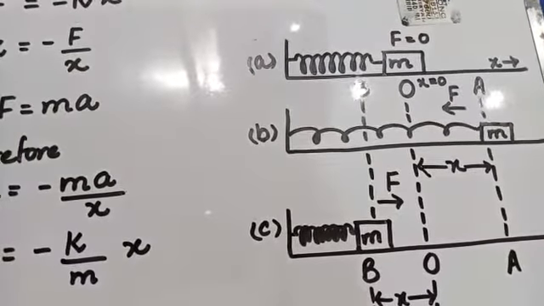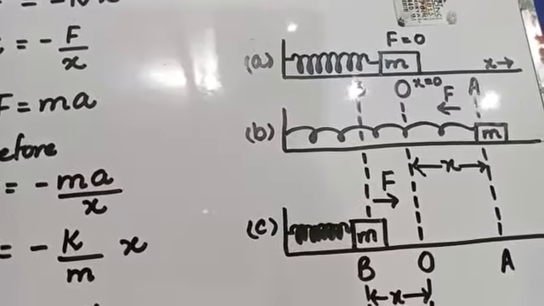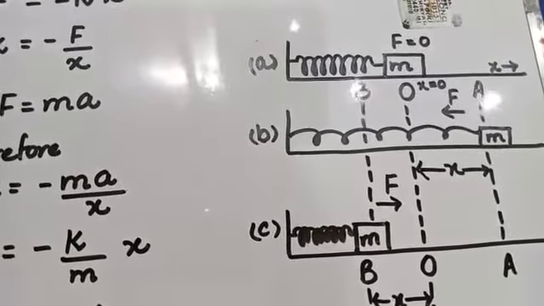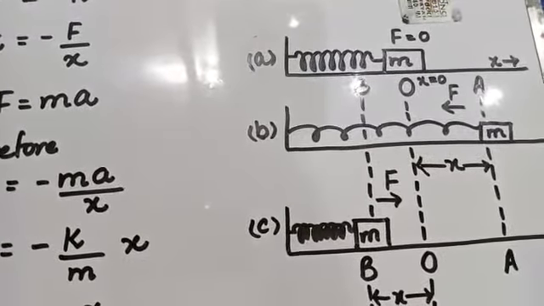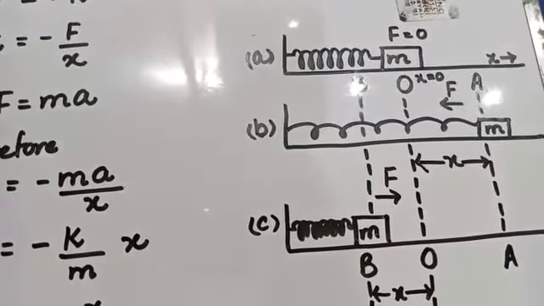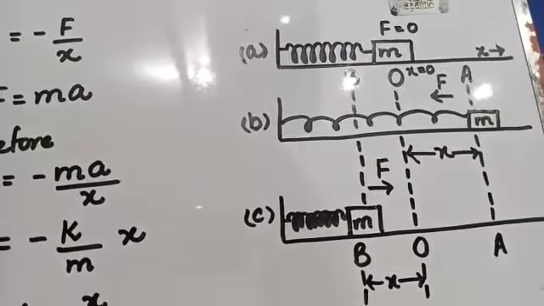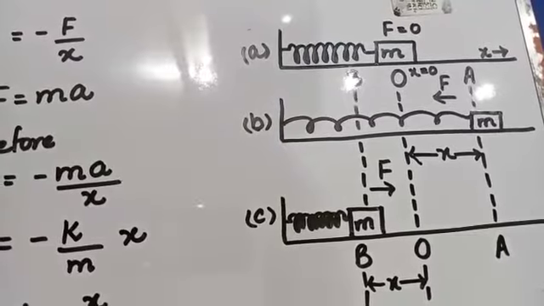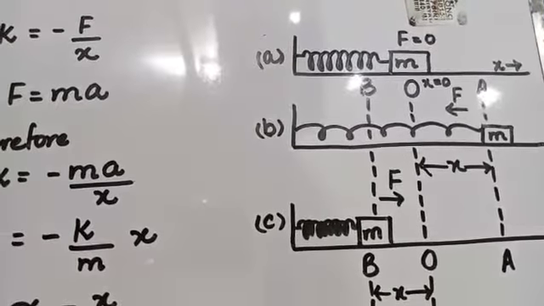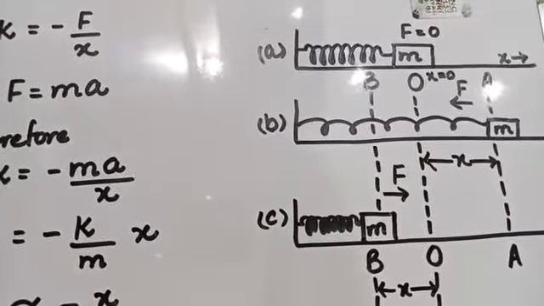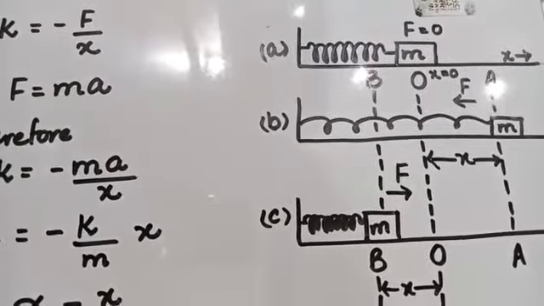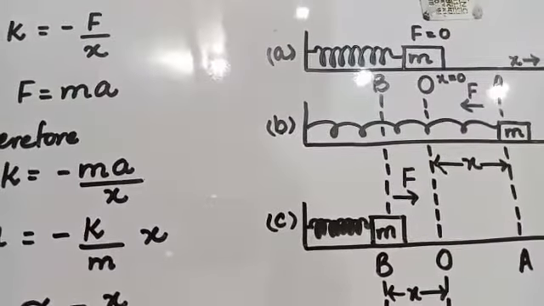Its acceleration will be maximum at the extreme position and minimum at the mean position, while its velocity will be maximum at the mean position and minimum at the extreme position. Due to these characteristics, the motion of the body is called simple harmonic motion.